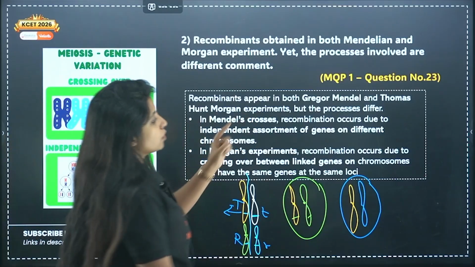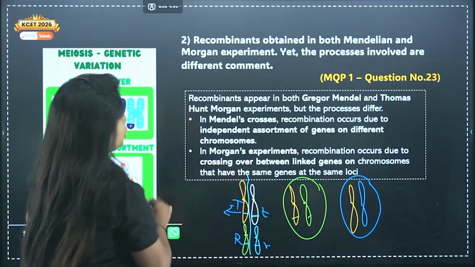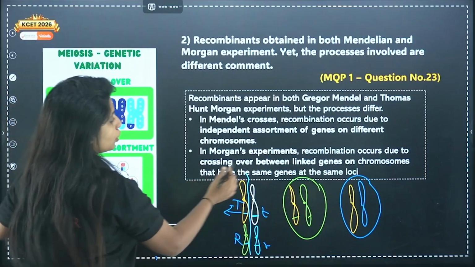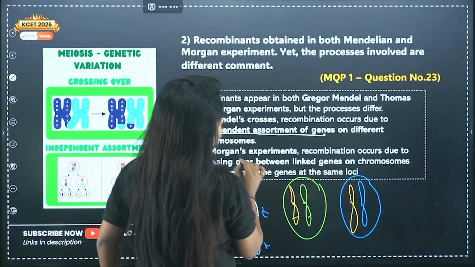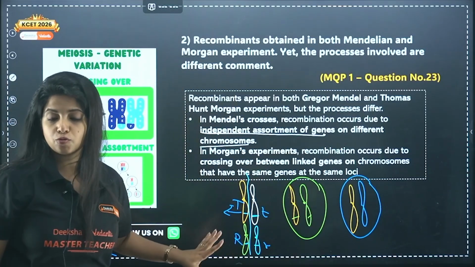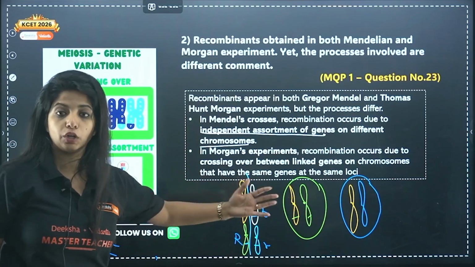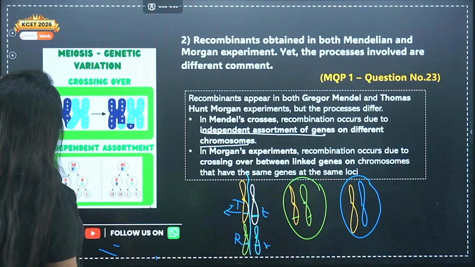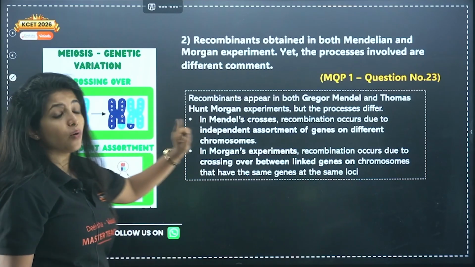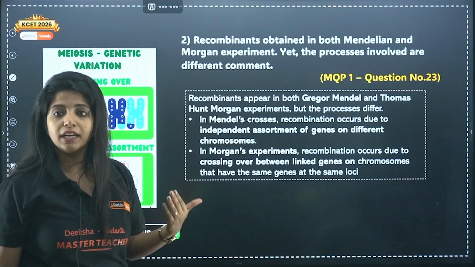So in Mendel's crosses, recombination occurs due to what? Independent assortment. Due to independent assortment of genes on different chromosomes. They are independently moving around into a gamete. Now my dear children, if you talk about Morgan's experiment, what did he do?